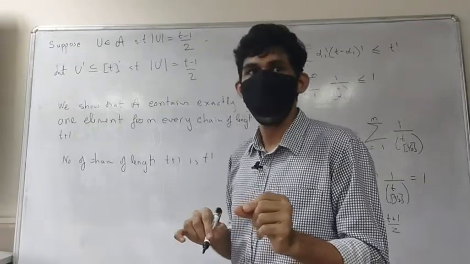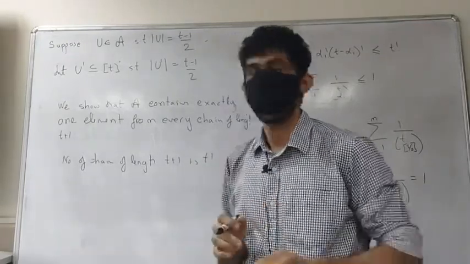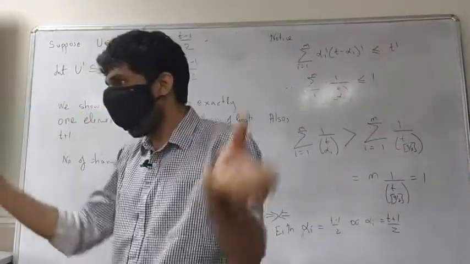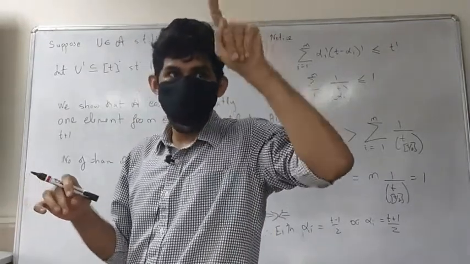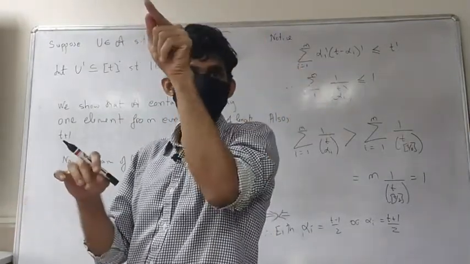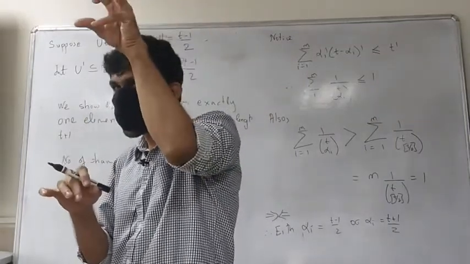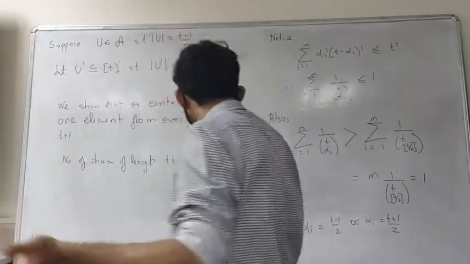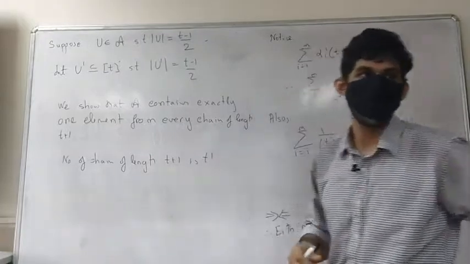that means that, if I add up all the chains, first the ones that contain A1, then all the chains that contain A2, then all the chains that contain A3 and so on, and I prove that all adds up to t factorial, that means every chain should have at least one.